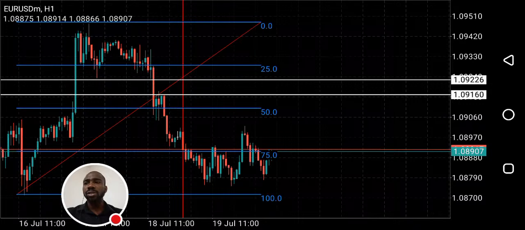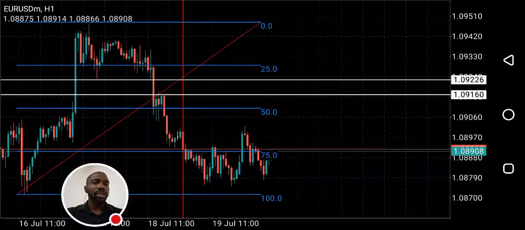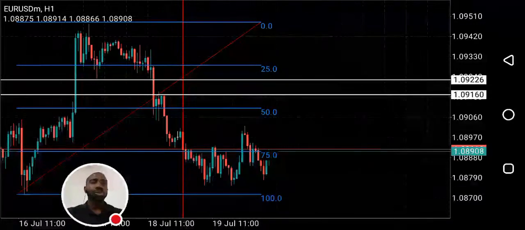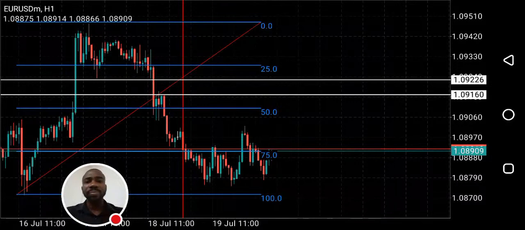So my bias on Euro USD this week is bearish. Short term is bullish. My bias for today's market is bullish. Today, tomorrow, but from today, I would be looking for opportunities on Euro USD. That is clear.